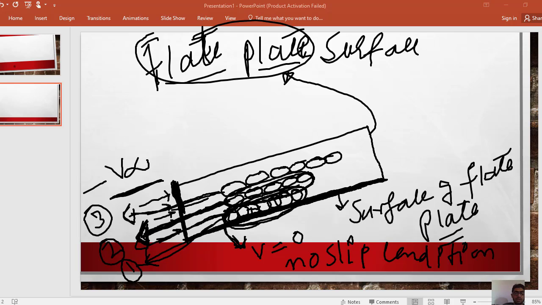So the speed of water molecules in layer number 2 will increase because of the force which these molecules exert on the below water molecules.